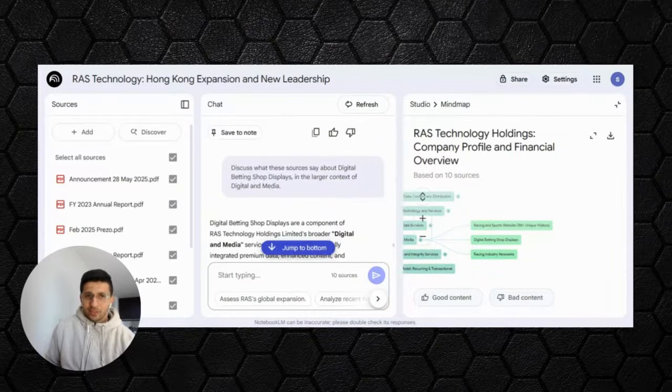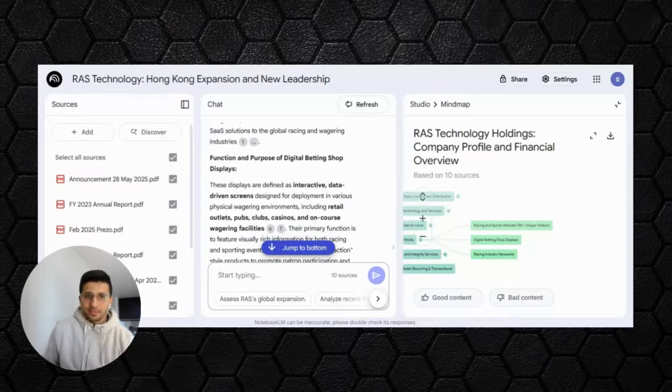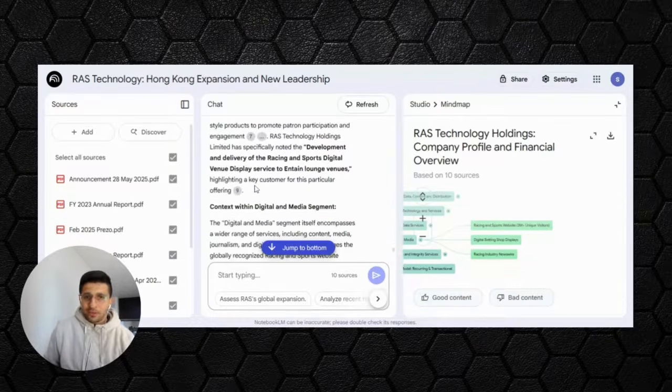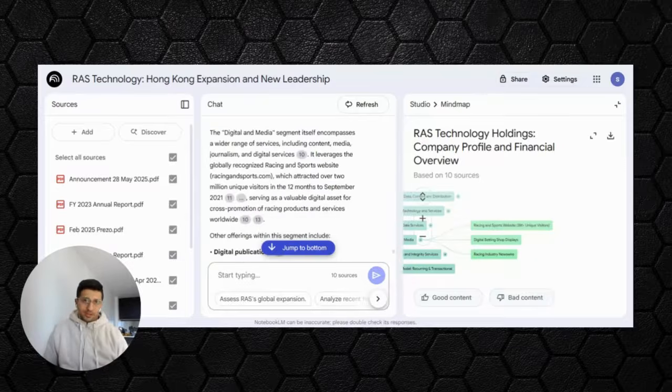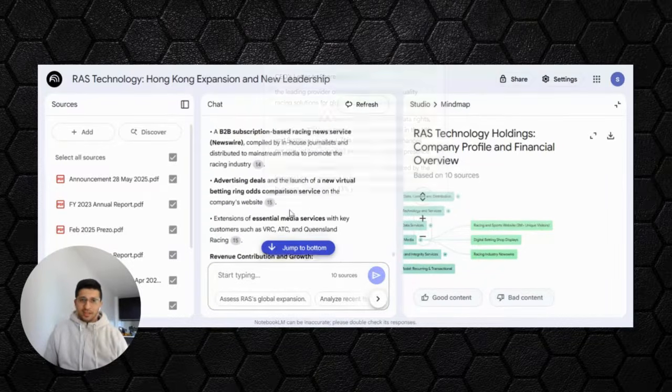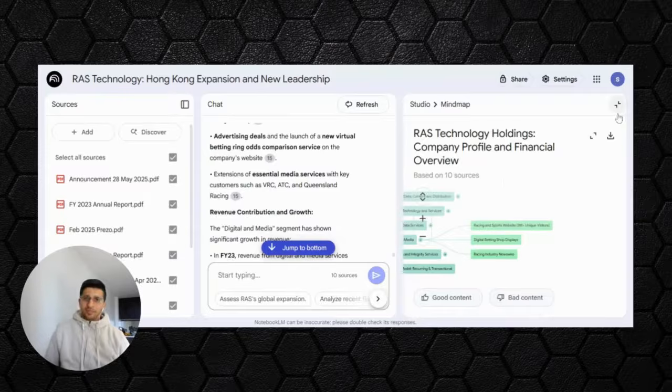So it displays what sources say about digital betting shop displays. So it has converted my click into a prompt, and now it's telling me where it got it from and what that means, and further context and information on that, which is very cool as a feature.